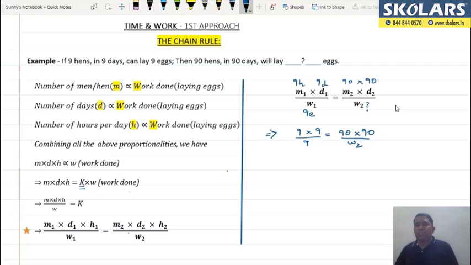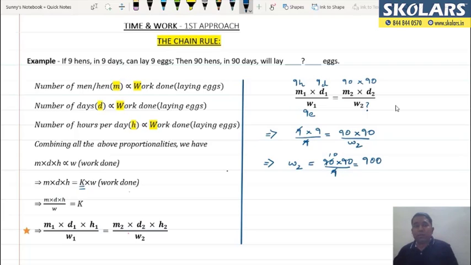Here in my question the work done is laying eggs, तो मेरे को W2 की वैल्यू पता करनी है. And when you solve this equation, the 9s get cancelled, W2 को आप उधर ट्रांसफर कर दीजिए, so you have W2 is equal to 90 multiplied by 90 upon 9, which would be equal to 900.